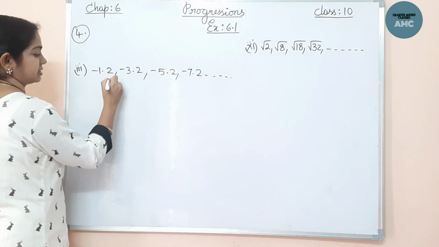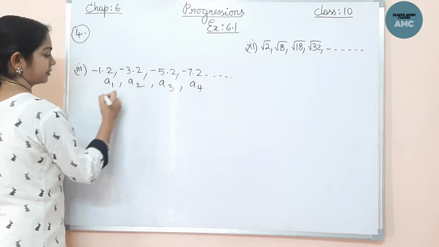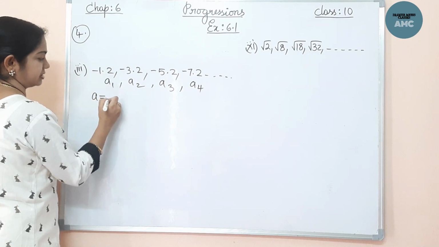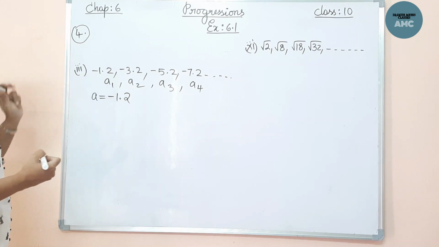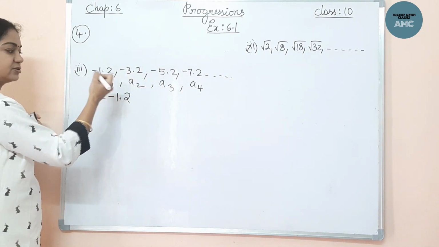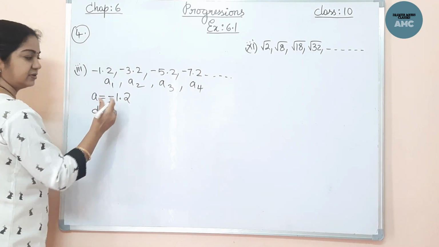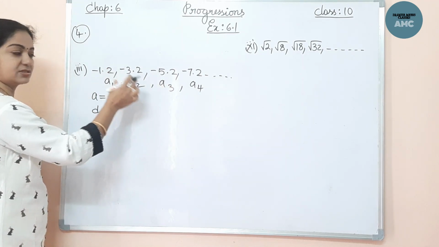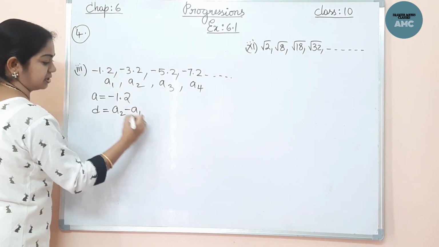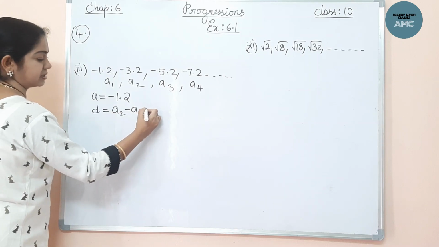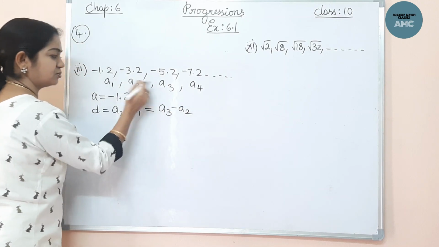Now this is A1, A2, A3 and A4. The first term is minus 1.2. I have taken the third problem; there are many problems here, and you can solve them yourself. Here, if the common difference is constant, then this is in AP. Now A2 minus A1, consecutive differences, should be equal to A3 minus A2. That means I am checking two consecutive differences.